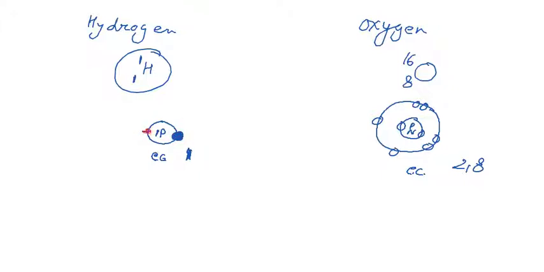For oxygen, the outermost shell can carry 8 electrons, but it has 2 plus 6, so it has the capacity to add 2 more electrons.